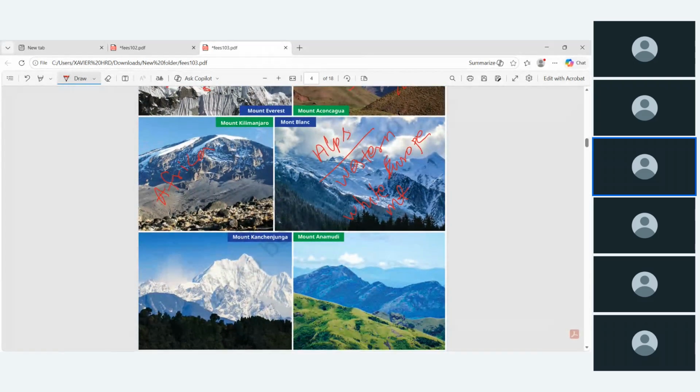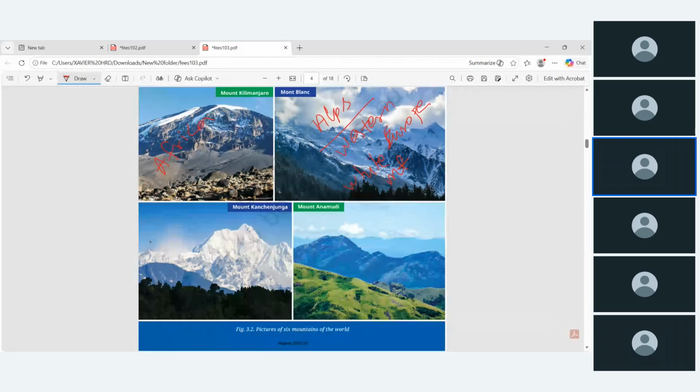Then Kanchenjunga, you know very well, is the third highest. It's around 8,586 meter. It's located on the Nepal Sikkim border. This is the Himalaya range.